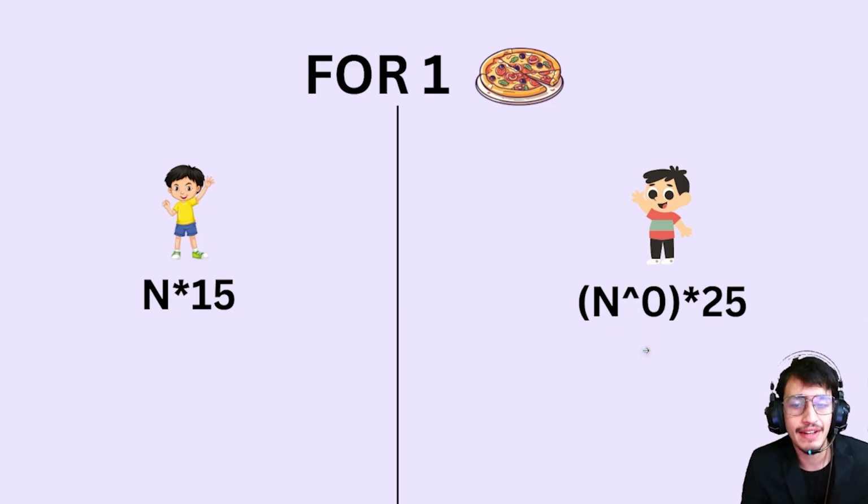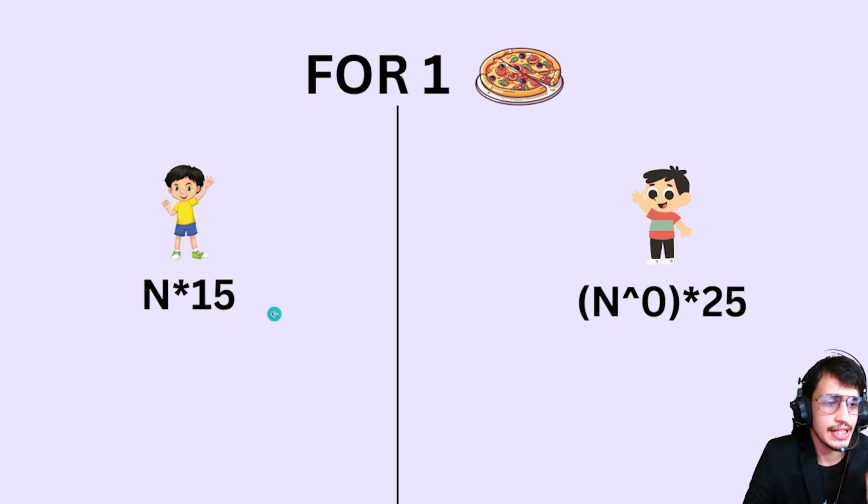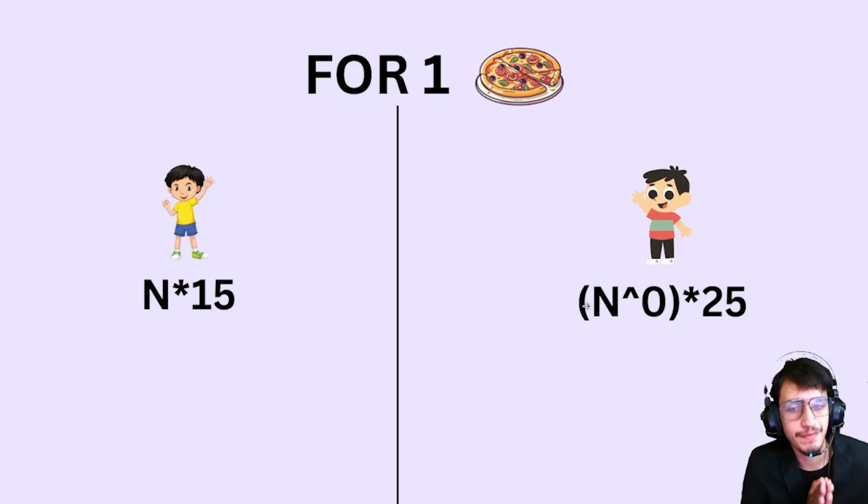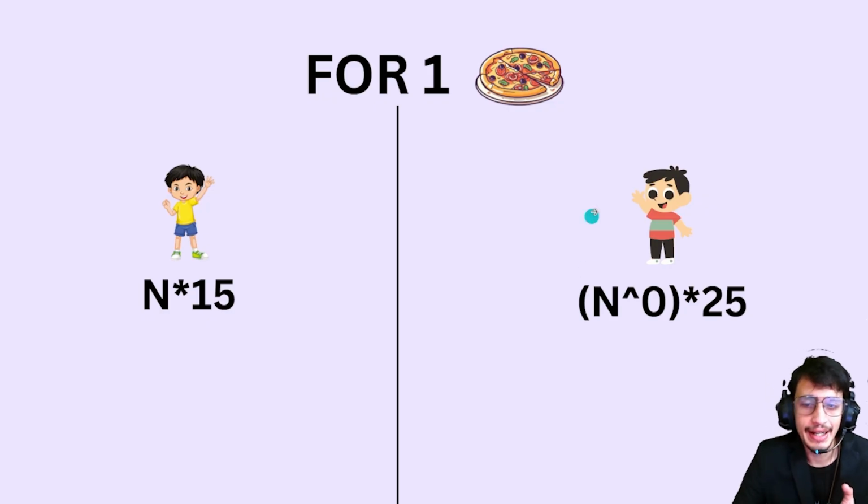Now why have I taken n into 0? Because whether there is one pizza or two pizza or three pizza, we are assuming that the pizza shop already has an infinite amount of pizza, so Madhav can bring any amount of pizza and it will be considered as one only. If he brings one pizza or two pizza or three pizza, it's only 25 minutes.